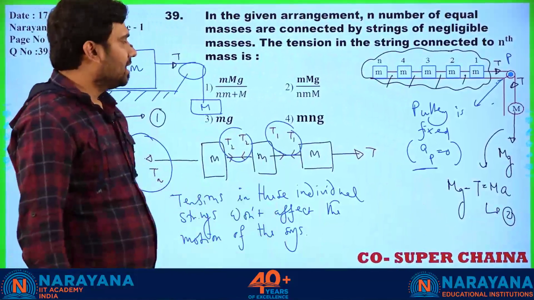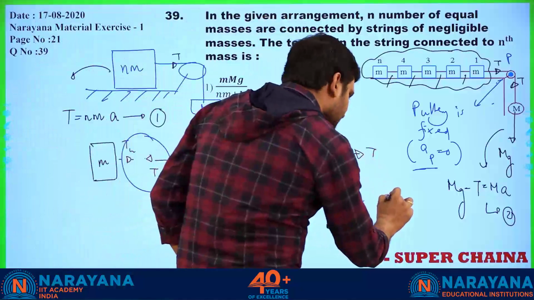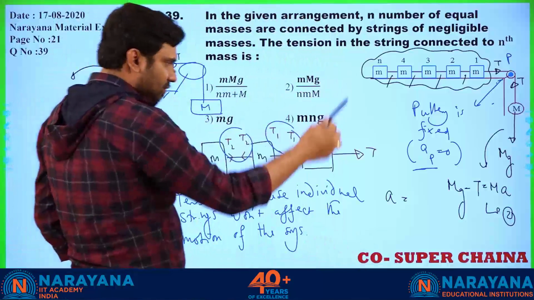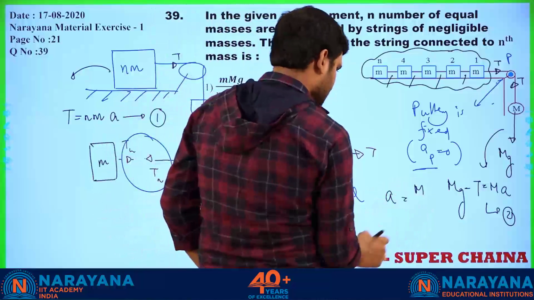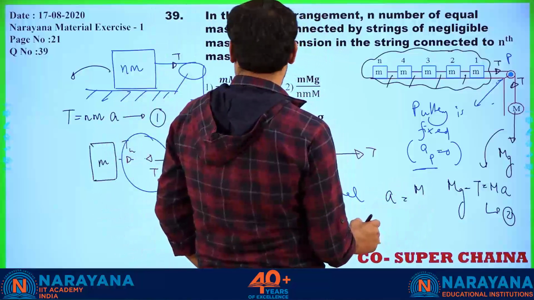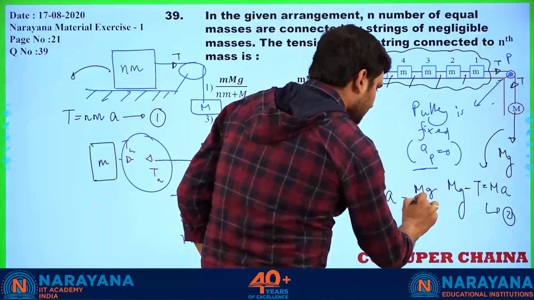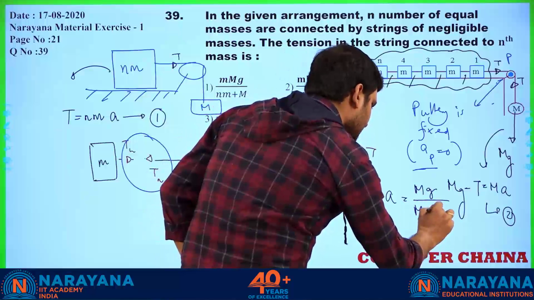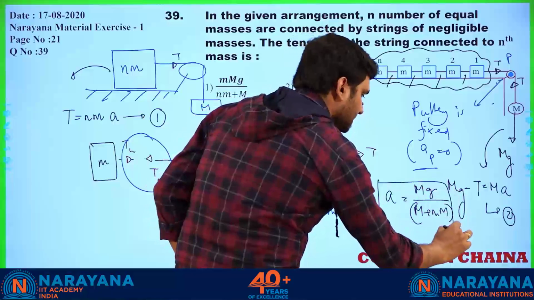So as a result, how much acceleration are we going to get? If I substitute this value, the acceleration is equal to Mg divided by M plus Nm. This is the acceleration.